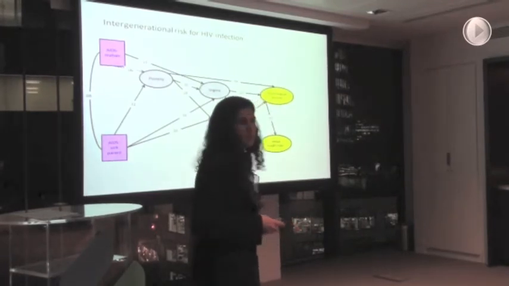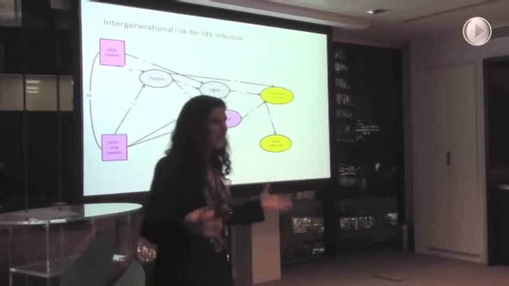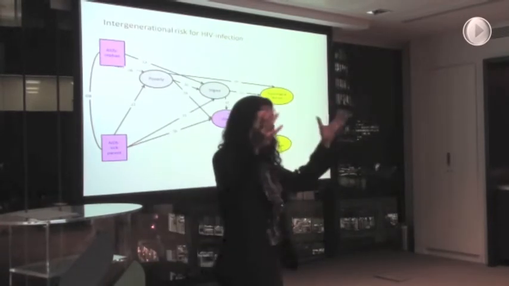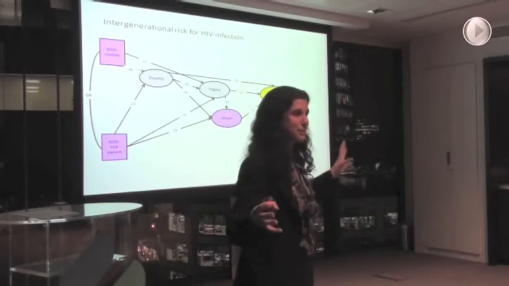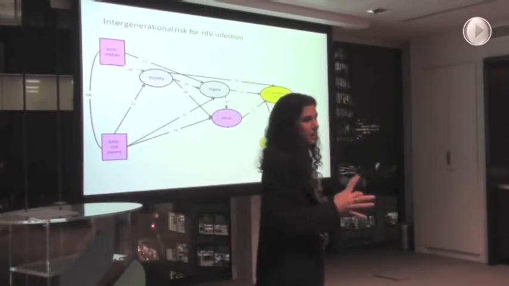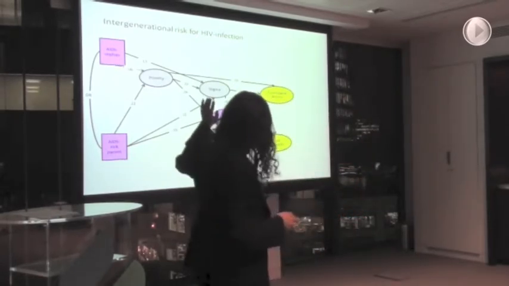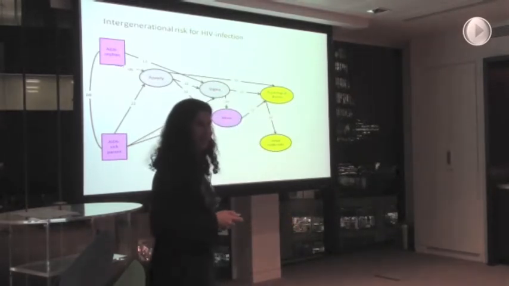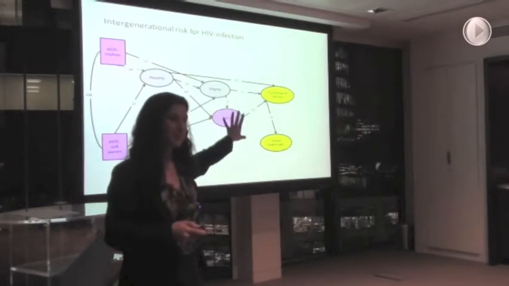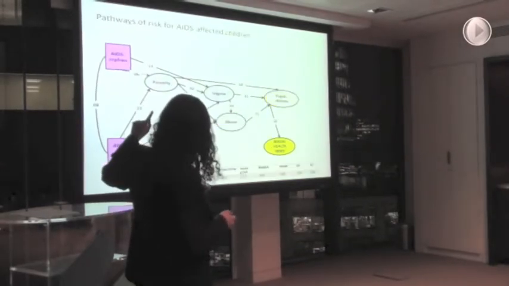This is a statistical program called structural equation modeling. It's essentially a way of holding all of these factors in these kids' lives statistically up in the air at the same time and seeing how they link in with each other. And what we can see here is that things that we can't change can be mitigated by things that we can change. And I'm just going to talk you through it.